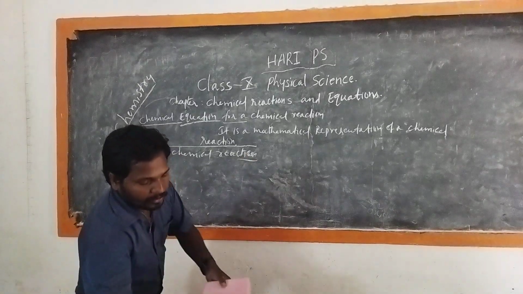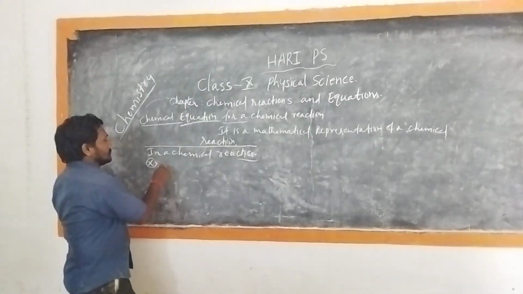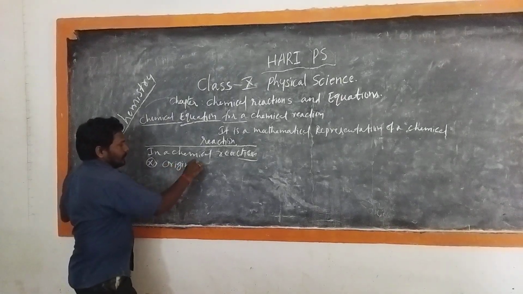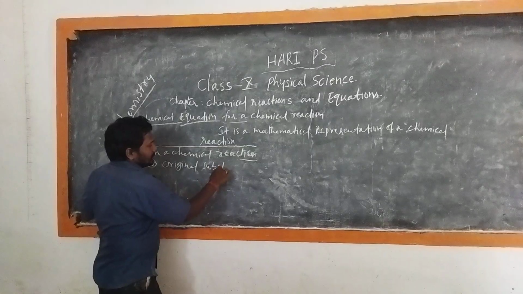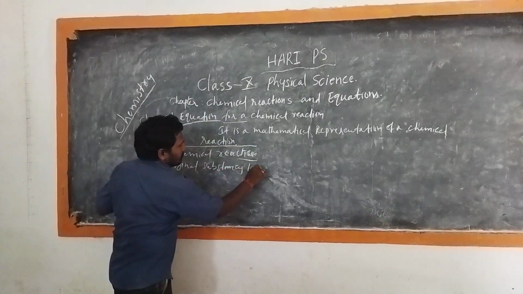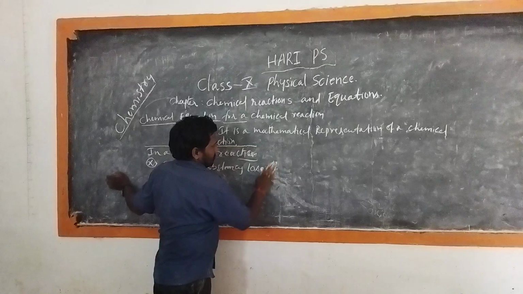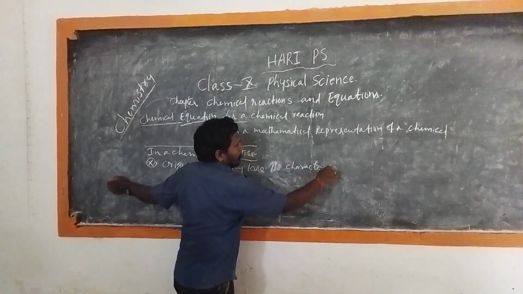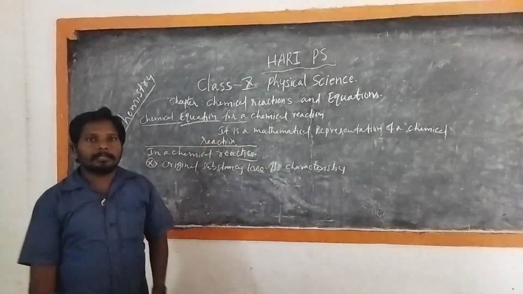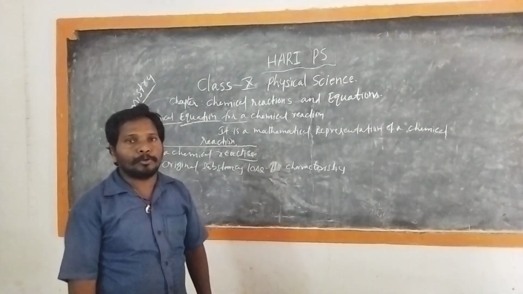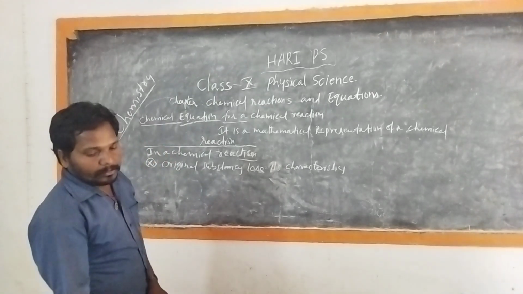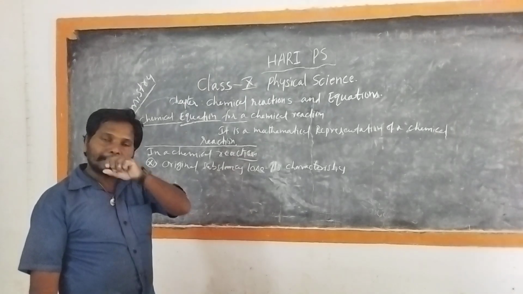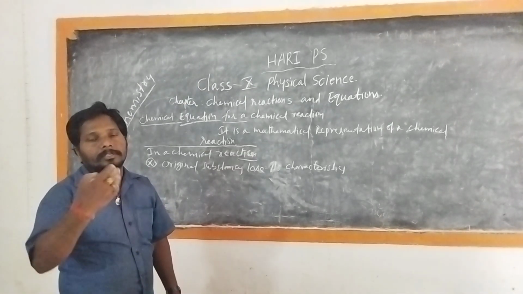The first one is that original substances lose their characteristics. Lost characteristics are the properties, and new characteristics, the new products, are obtained. So there are different physical states and colors. A change in color happens, a change in state happens.